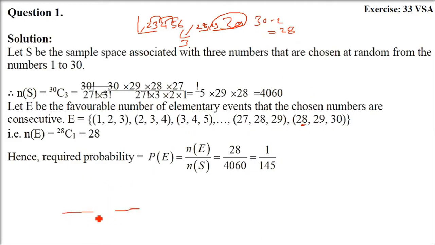Okay, so what is the probability? Probability is the number of favorable cases divided by the total number of cases. What are the total number of cases? 30 numbers are there. We are choosing 3 out of them. So 30C3 it is. This is the total number of cases.